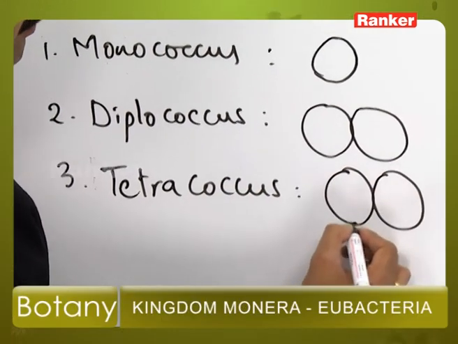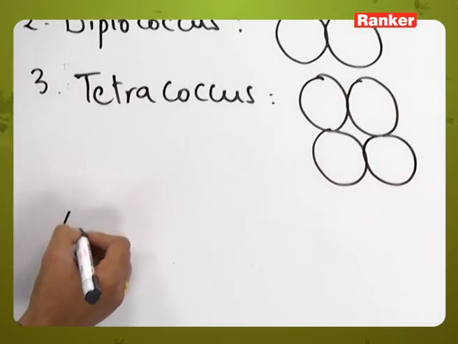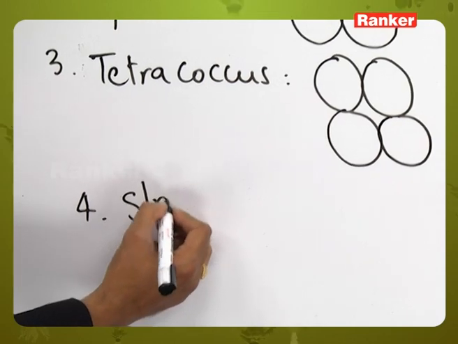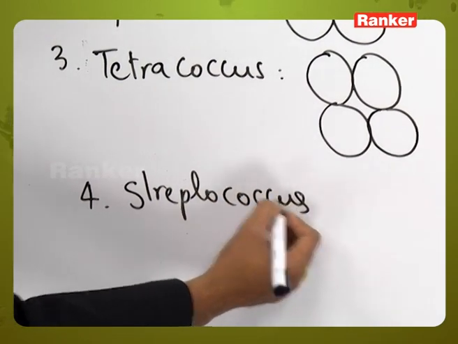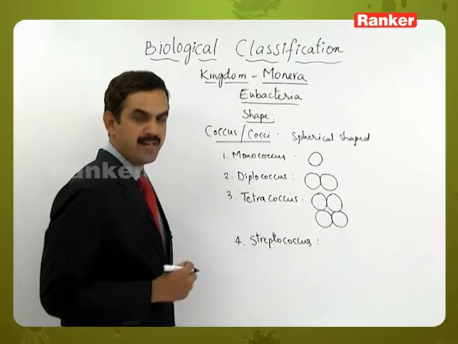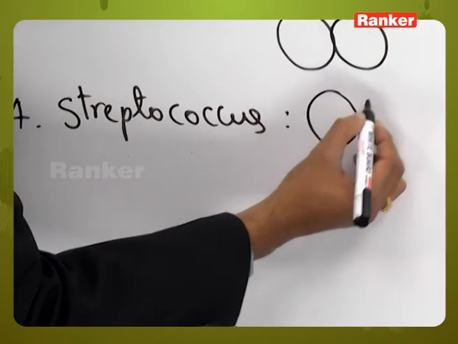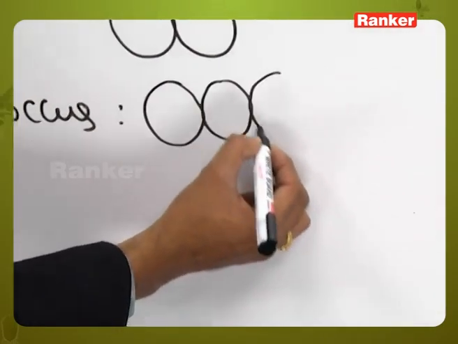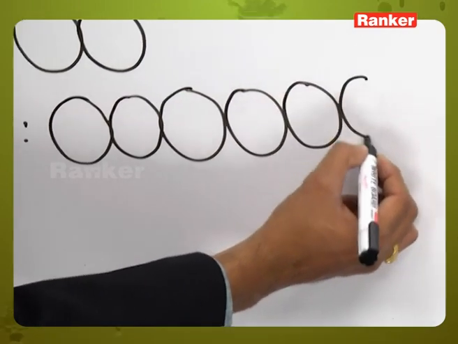Fourth is streptococcus. Strepto means many spherical shaped structures, but in the form of a chain, like this.